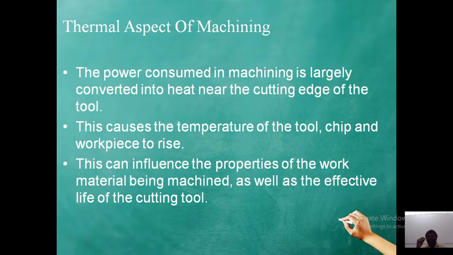This causes the temperature of the tool, the chip and the workpiece to rise, which influences the property of the work material being machined as well as the effective life of the tool. The power consumed in machining is converted into heat, and due to temperature and pressure it affects tool life. Tool wear can also take place at the time of machining. These are the thermal aspects of machining.